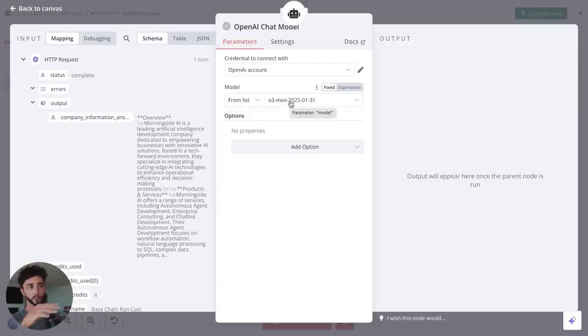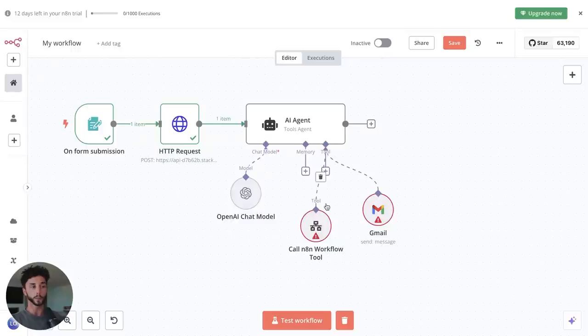And if you just look at the current date, you can kind of see how close to the current date it is. And I'd say this one's a bit more recent, so it's going to be hopefully a bit better. And next we're going to skip this because we need to set up a whole different workflow to connect it to. We're going to jump straight into this Gmail one.